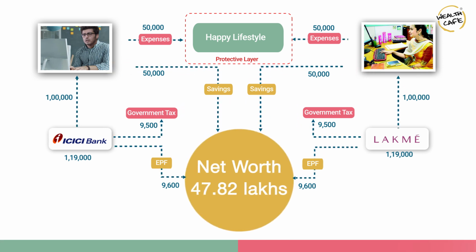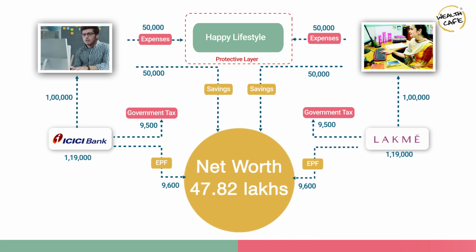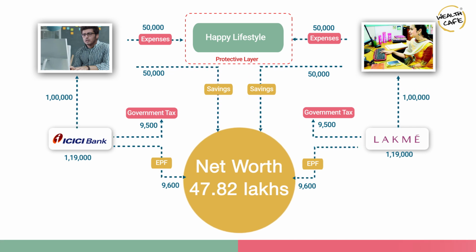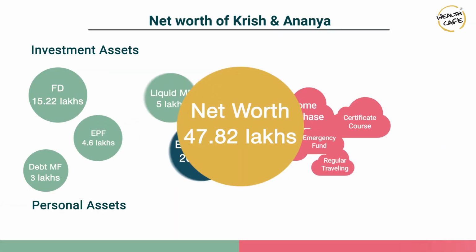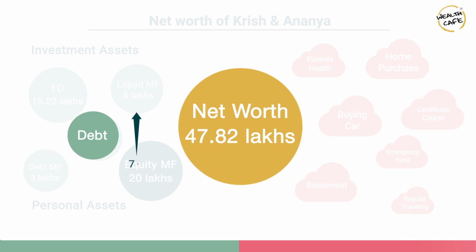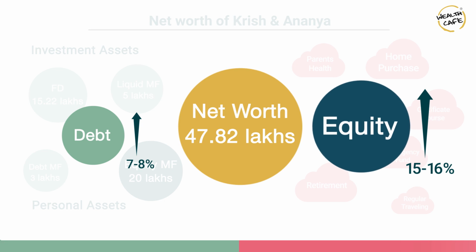So you can see that this net worth of 47.82 lakhs that they have grows each month as they keep on increasing their savings, or it grows in proportion to the amount that Krish and Ananya are able to save each month. And this savings is in turn invested into various asset classes, and each asset class is going to grow on a year-on-year basis. A product like debt will grow at 7 to 8% every year, whereas a product like equities will grow at 15 to 16% each year.